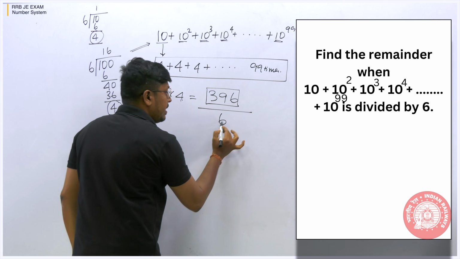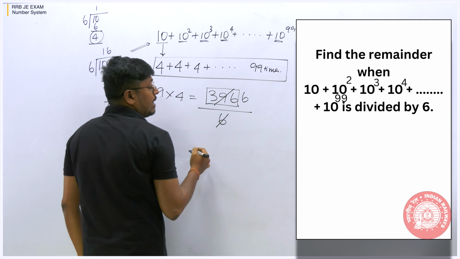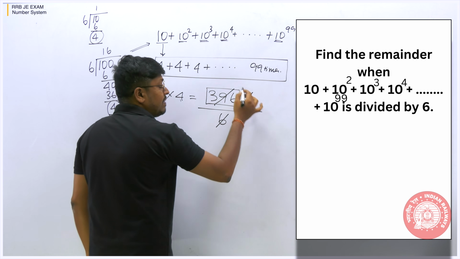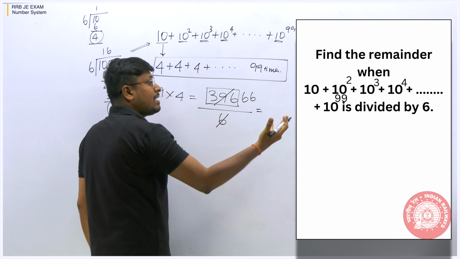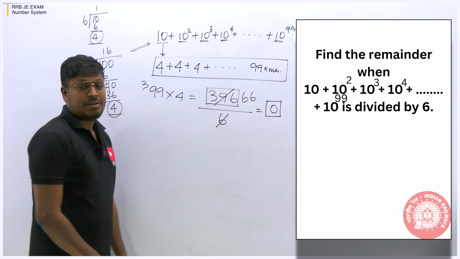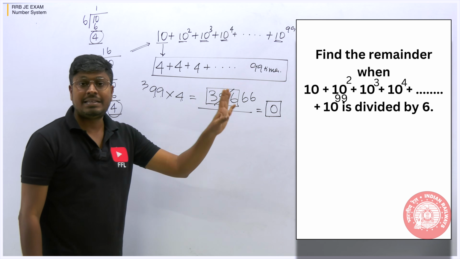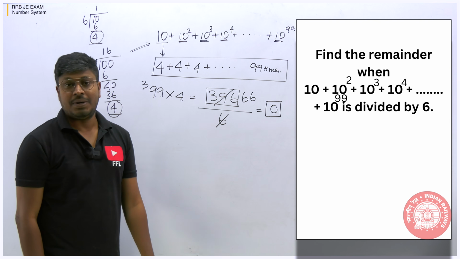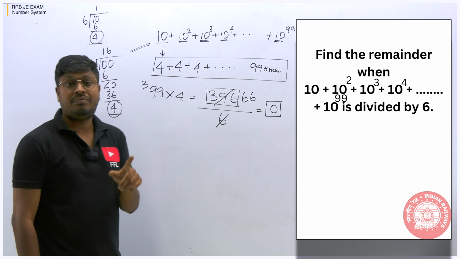Divide by 6 again. 6 6s are 36, and again 6 6s are 36. So we can cancel it by 66. We will not get any remainder; we will get a remainder 0. So the answer for this question, the remainder, is 0. So friends, understood or not? This is one of the easy ways to find the answer.